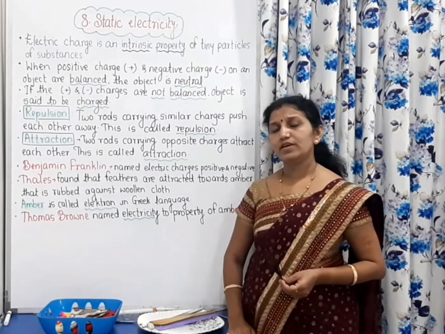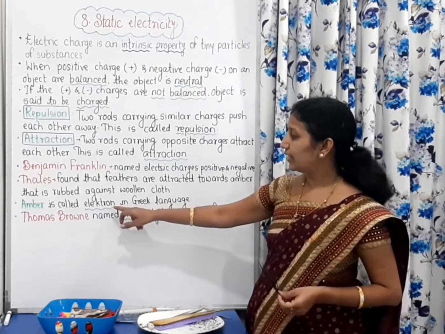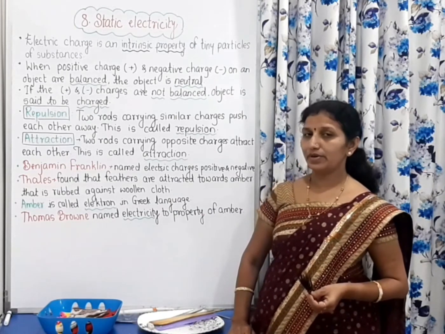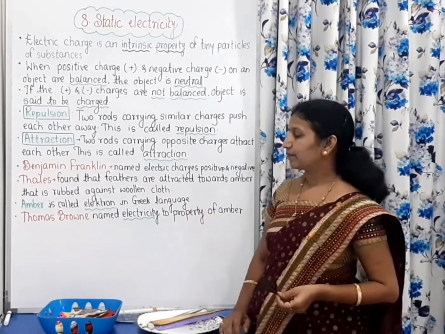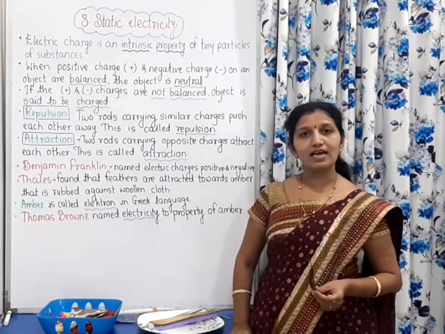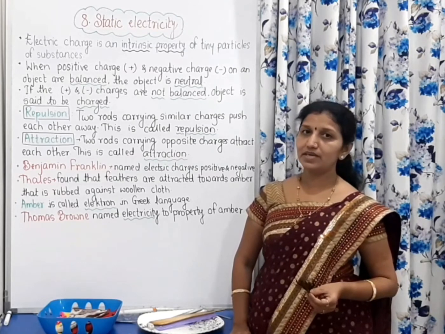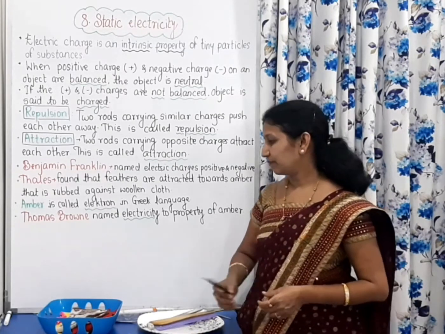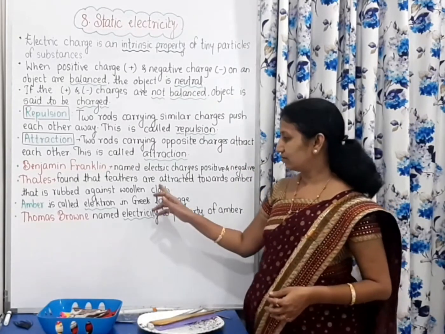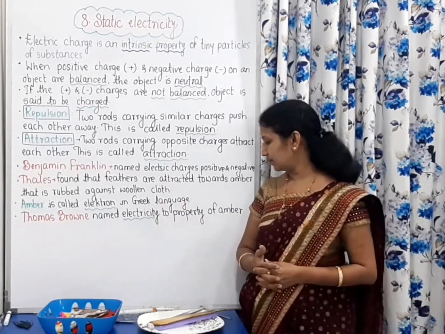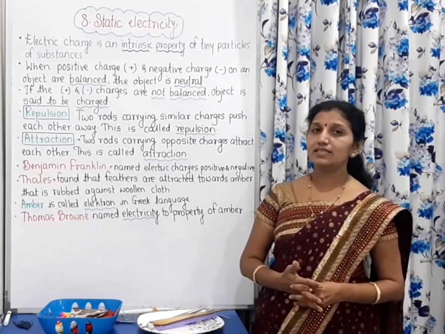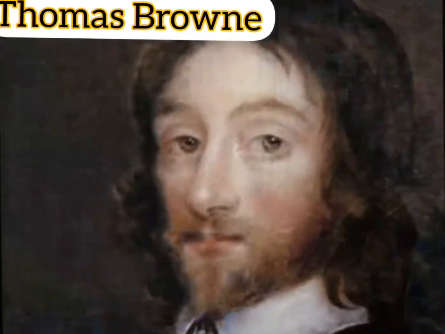Amber is called elektron in the Greek language, and that's why he named these negatively charged moving particles electrons. And Thomas Browne named this property electricity. This property of amber was named electricity by the scientist Thomas Browne.